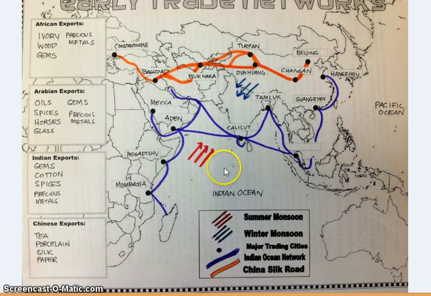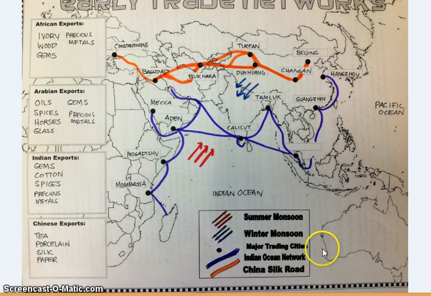So right here, we have a map of Asia. This whole area right here, this is Asia. These are countries like Japan, China, India. Middle East is right here. Saudi Arabia and Iraq is right here. And eventually to the tip of Europe, right here. And this right here, the city called Constantinople, will one day become a very important city in Europe and a very rich city. Over here we have the continent of Africa. This is the island of Madagascar. And right here we have Australia.